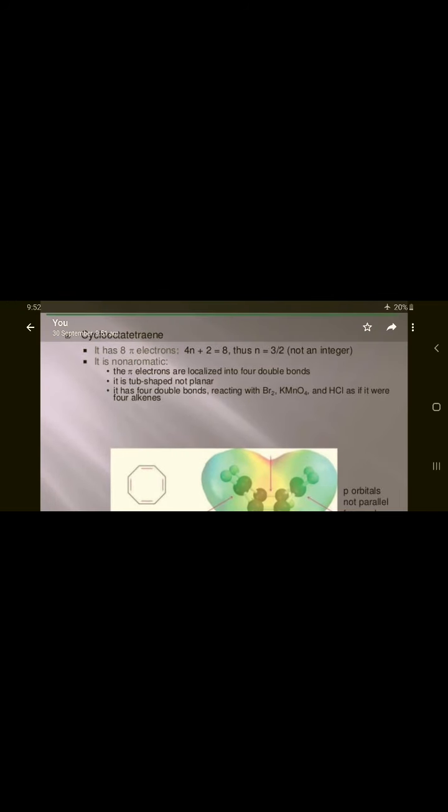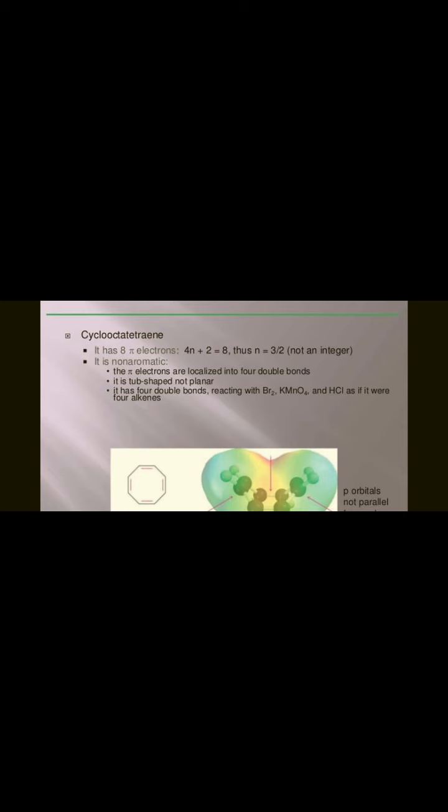Next example is cyclooctatetraene. Cyclooctatetraene has 8 pi electrons, 4n plus 2 is equal to 8. Thus n is equal to 3 by 2, not an integer. The pi electrons are localized into four double bonds. It has a tub shape and is not a planar structure.